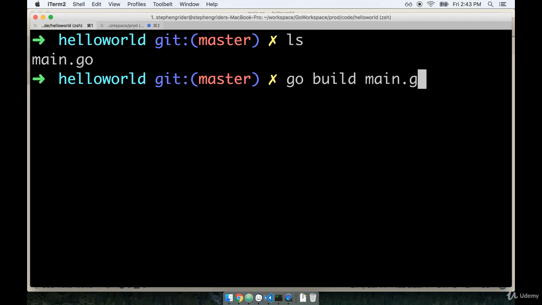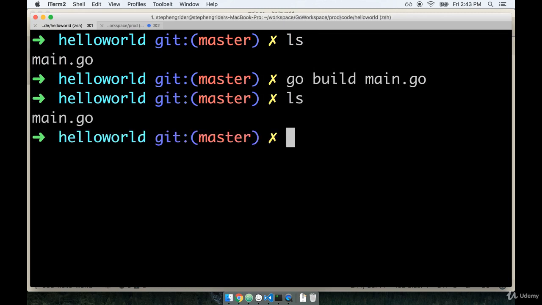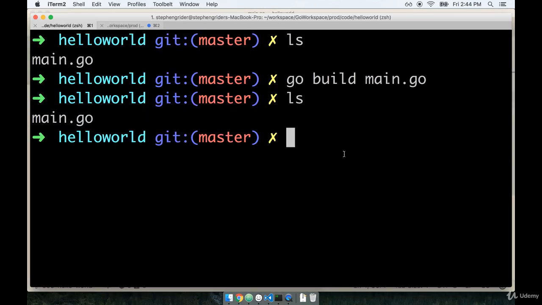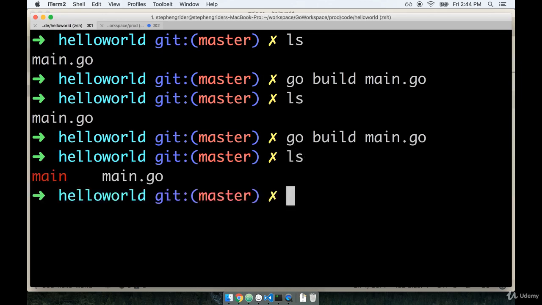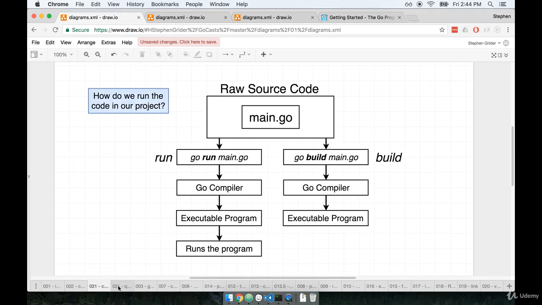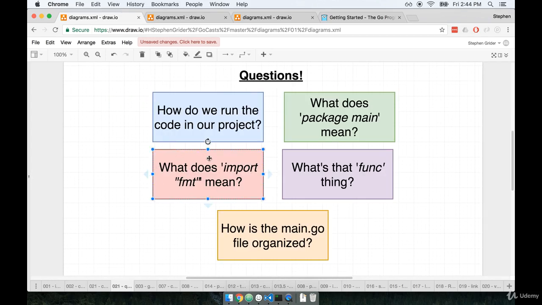If I build this file now with a different package name, and then list out all my files and folders, you'll see that I did not get an actual executable thing inside of here. So obviously the name of the package does matter. I'm now going to change it back to a package name of main, like so. I'll go back over, build my project again, and now I see that I got the executable here again. Okay, so I think that's probably enough for packages right now. Again, we're going to get a lot more experience with packages in the future. So for right now, let's just focus on our next question at hand, where we want to figure out exactly what that next line of code means. So let's take a quick break and start talking about that import statement in the next section.